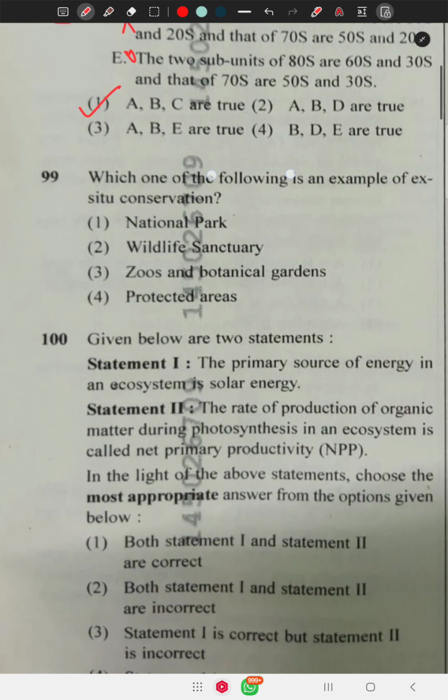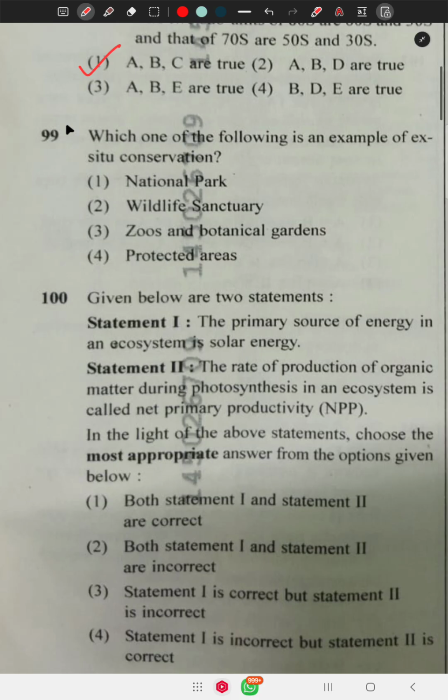Question number 99 says, which one of the following is an example of ex situ conservation? Ex situ conservation means conservation done outside of the natural habitat, that is zoological parks and botanical gardens.